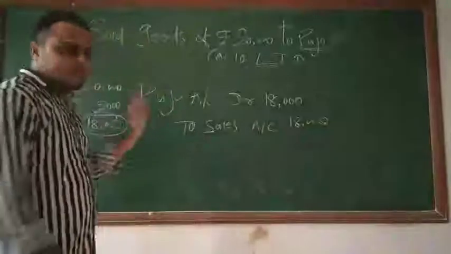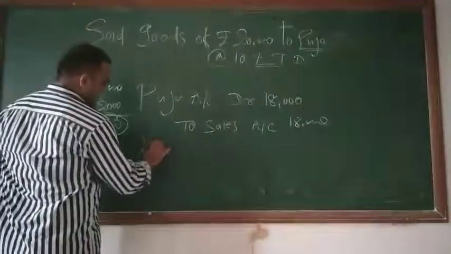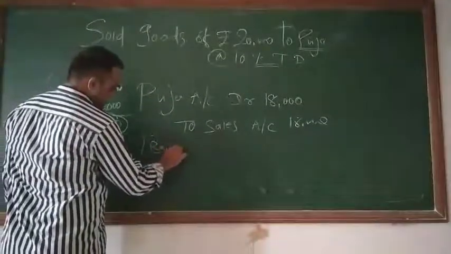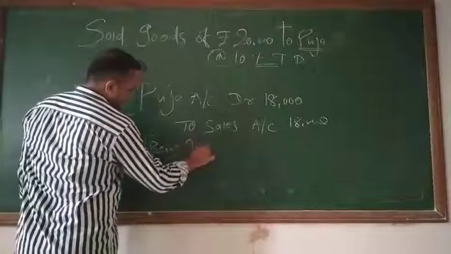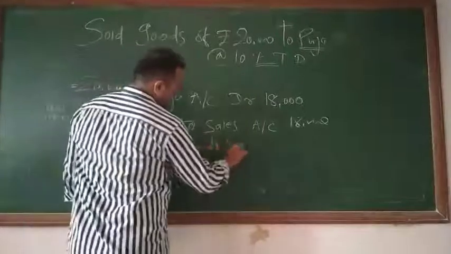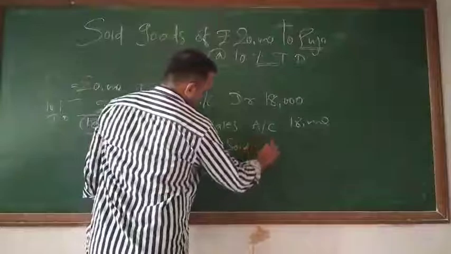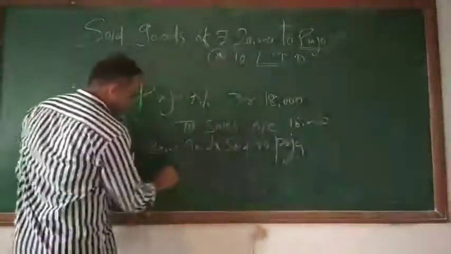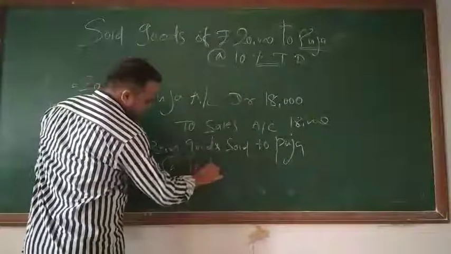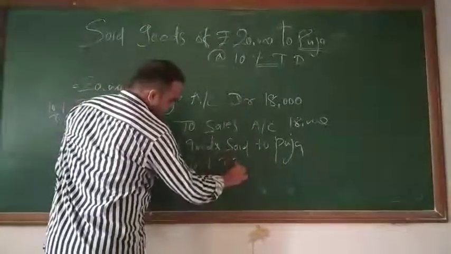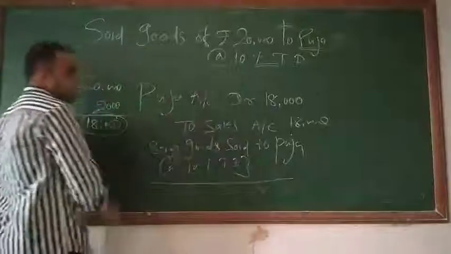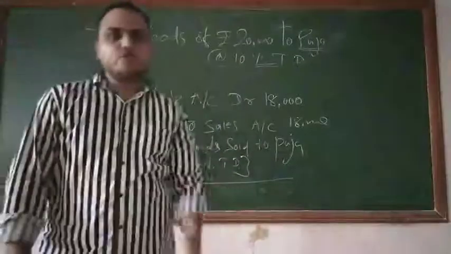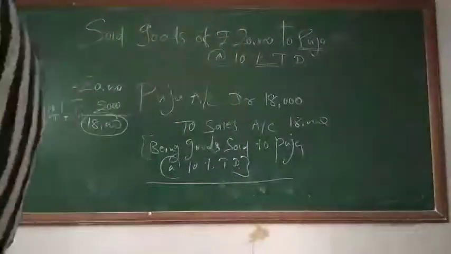Students, it's very easy. Narration: Being goods sold to Pooja at 10% trade discount. This is the end of the transaction. Students, please copy this right now.